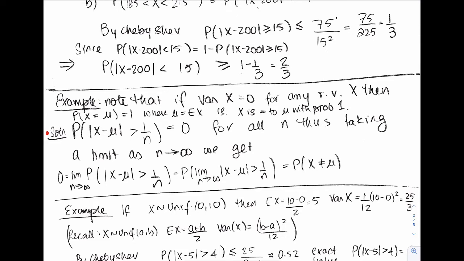Okay, that's nice. Then you take a limit as n goes to infinity, and that means 0 equals the limit as n goes to infinity of the probability of x minus mu being bigger than 1 over n. We're in this line. That is, you can take the limit inside the probability, the limit as n goes to infinity of x minus mu being bigger than 1 over n. Well, what is that? That's the same as, you can say if you wanted, let me write that in here.